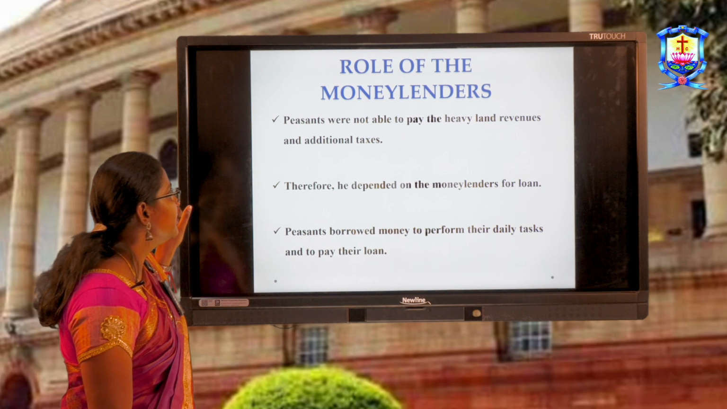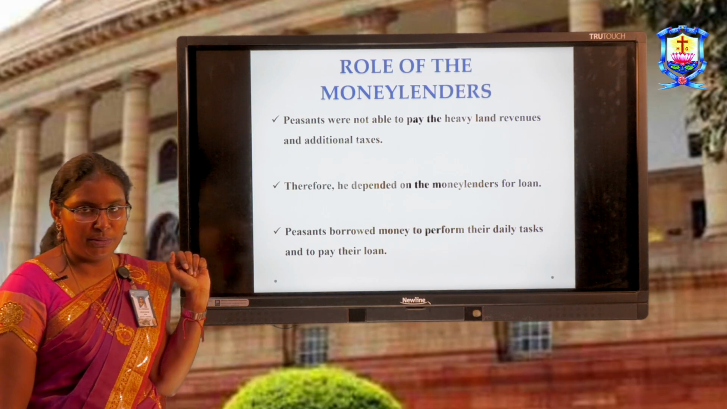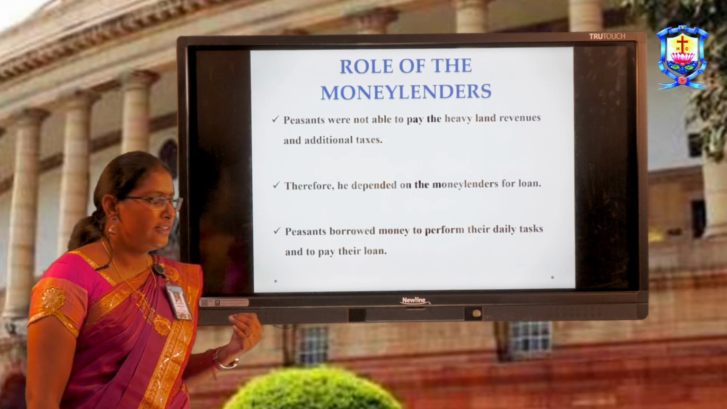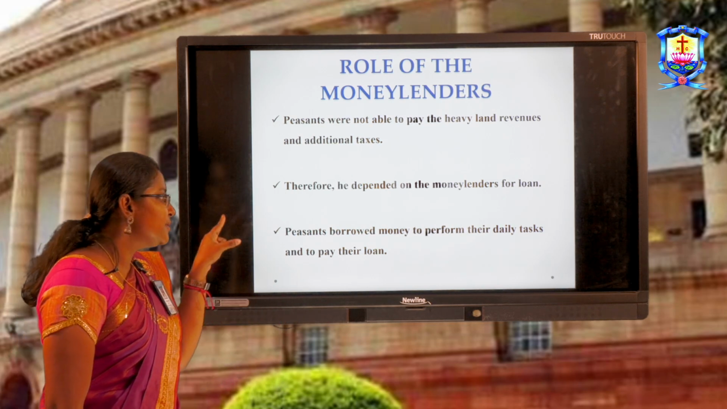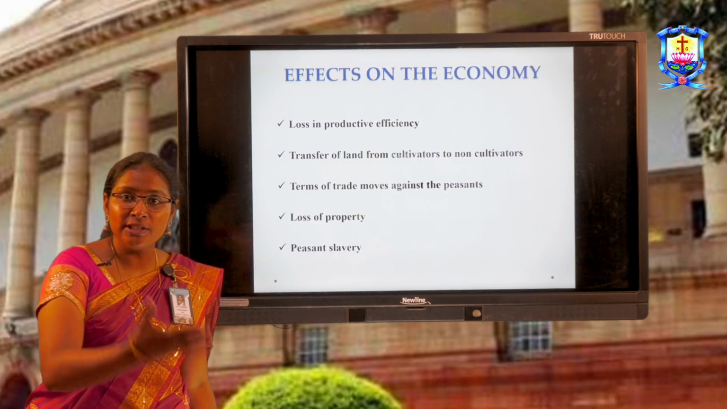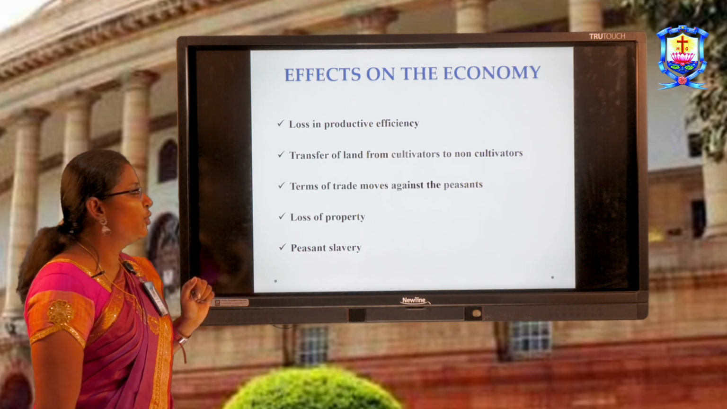Now, let's come to money lenders. What was their role? Peasants were not able to pay the heavy land revenue, the excessive taxes, right? So, they depended on the money lenders for loans, and peasants borrowed money to perform their daily rituals also. And to repay the loan also, they used to borrow money again. Now, their effects on the economy.